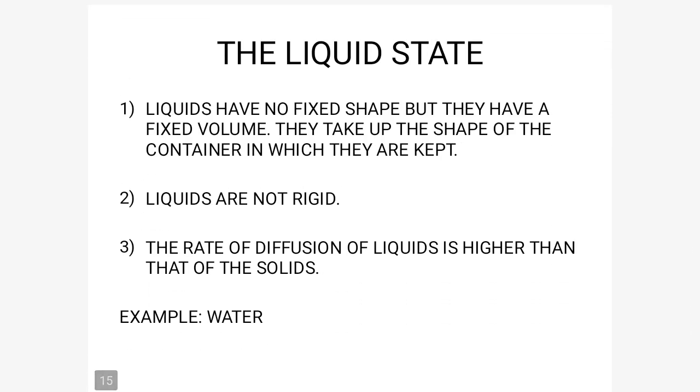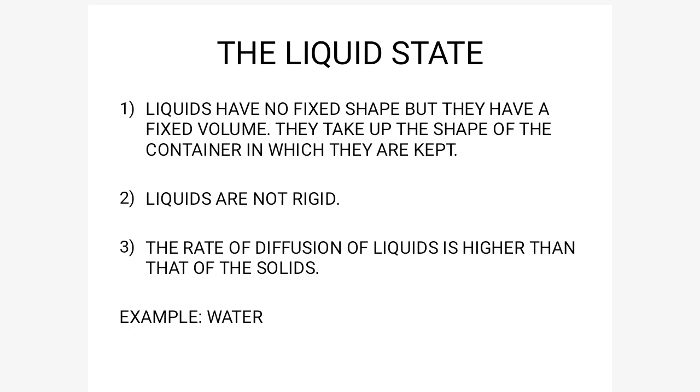Next is the liquid state. In the solid state, the distance between the particles of matter is very, very less, but in the liquid state the space between the particles of matter is a little bit higher than in the solid state. And liquids have no fixed shape, but they have a fixed volume. That is, liquids won't have a fixed shape like the solids which we see.